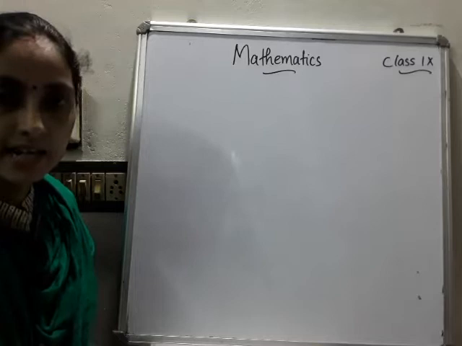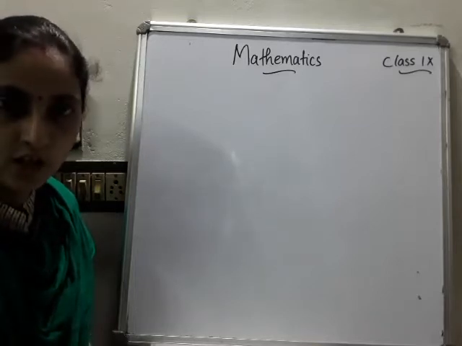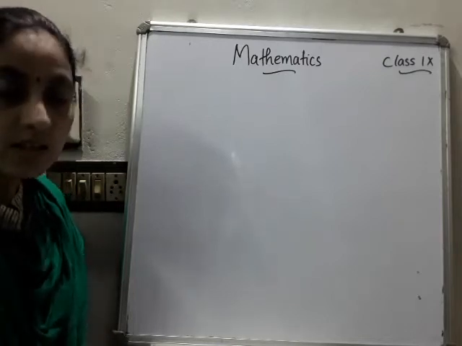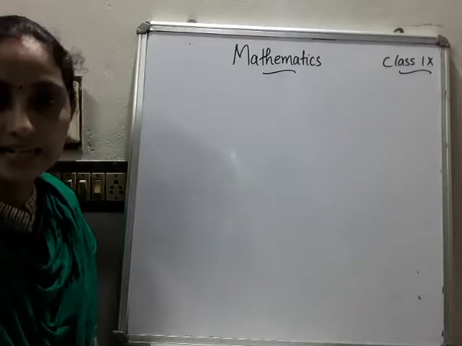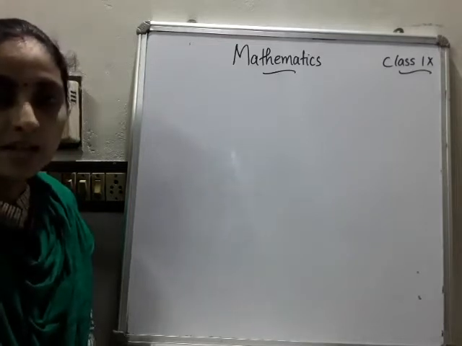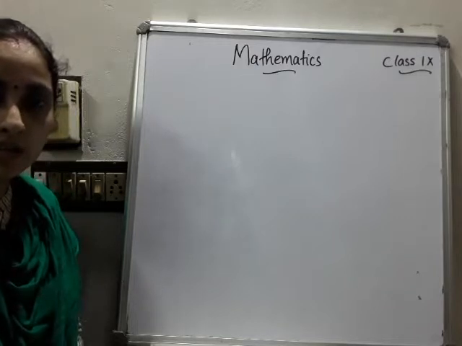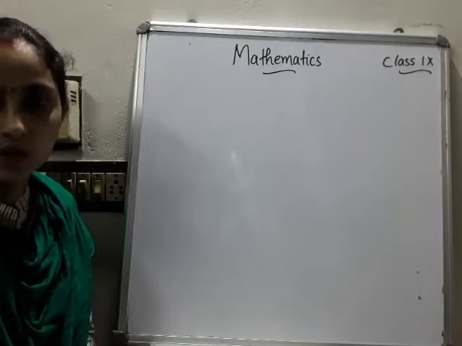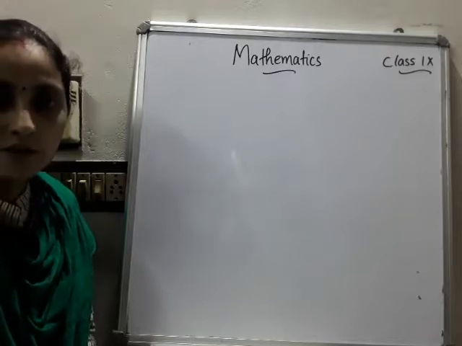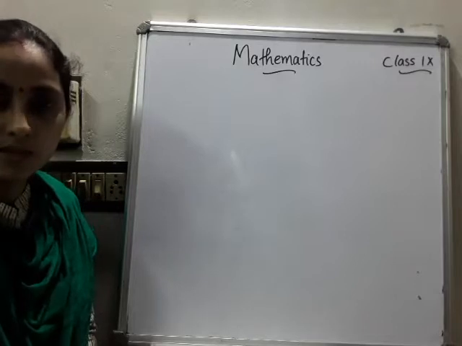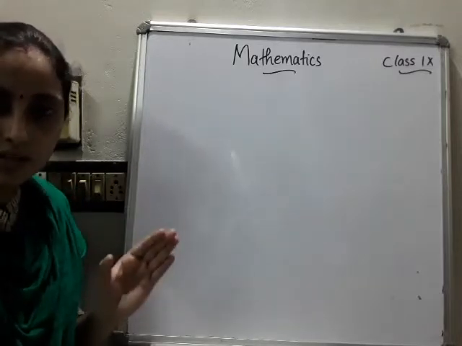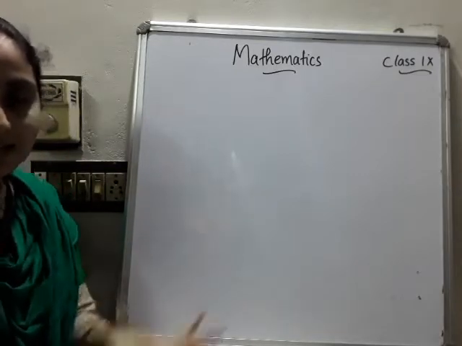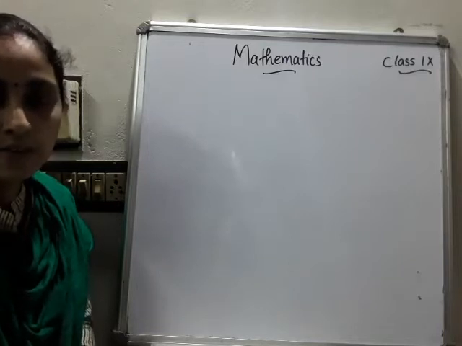Can you say? Yes, a line drawn through the midpoints of two sides of a triangle is parallel to the third side and half of it. That is the midpoint theorem. Then what is the converse of the midpoint theorem? Please go through your notebook. Converse means if a point P is the midpoint of one side of a triangle and a line from it is parallel to the third side, then the line bisects the other side, that is, it meets the midpoint of the other side.